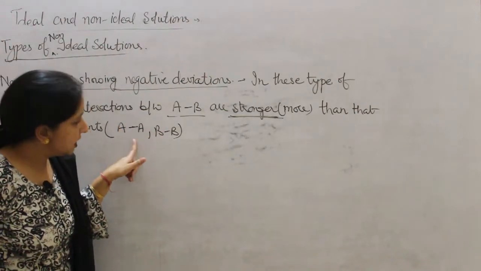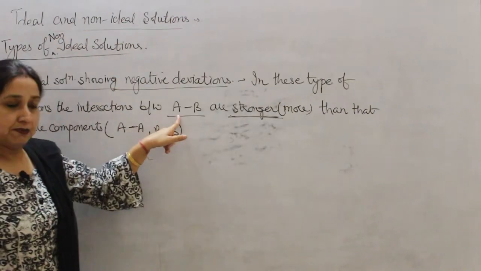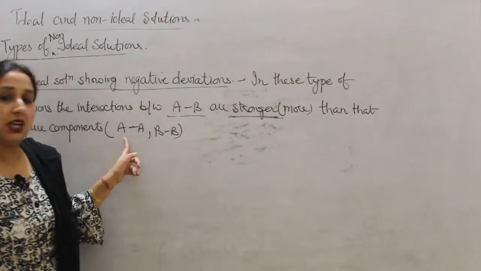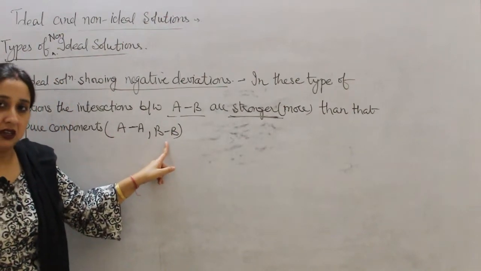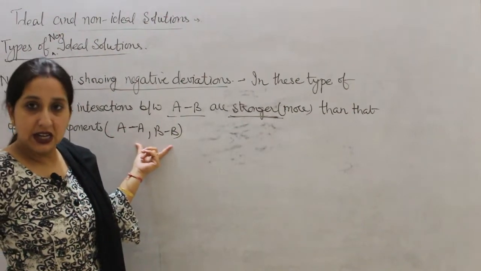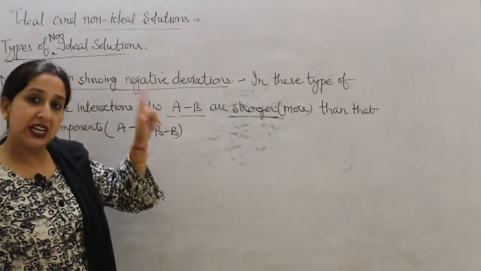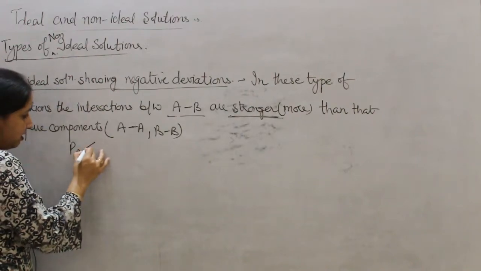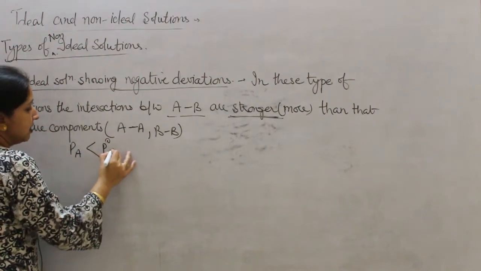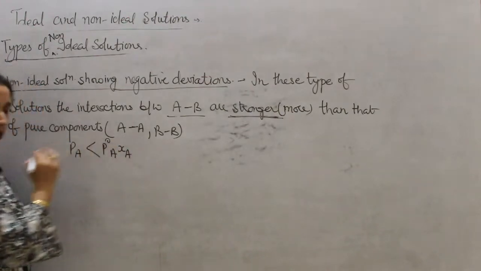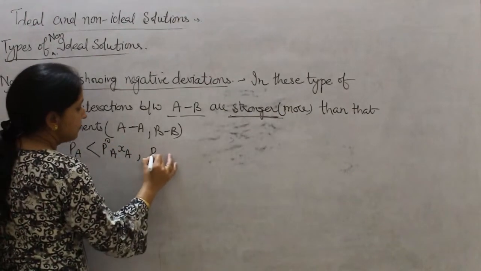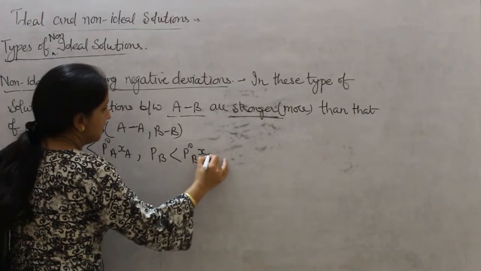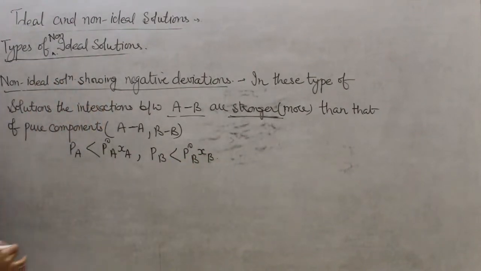So in this particular case, the vapors will be less than that of A or B. So if the vapors are less, their vapor pressure will be less. So in this case, PA will be less than P0A into XA. Similarly, PB will be less than that of P0B into XB.